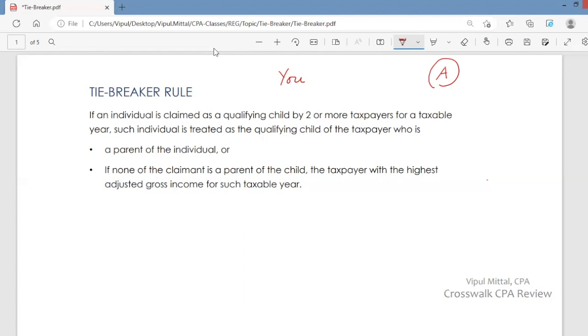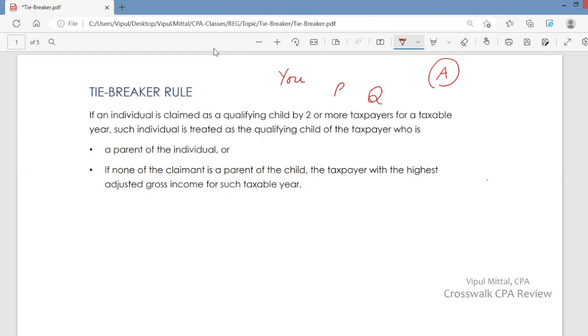Another taxpayer P claims A as qualifying child, so those conditions are met regarding P. Another taxpayer Q also claims A as his qualifying child. Now you are claiming A, P is claiming A, Q is claiming A as his qualifying child. And the question is that A is qualifying child of which taxpayer?